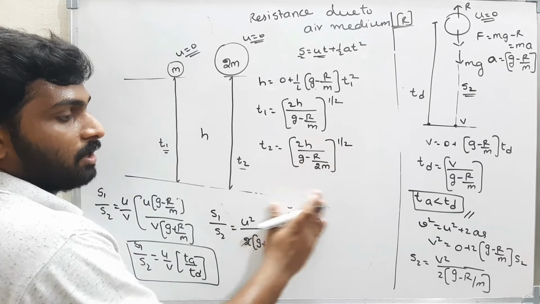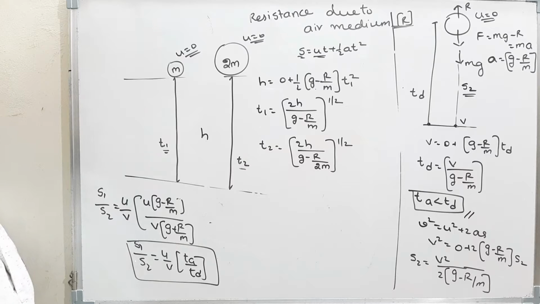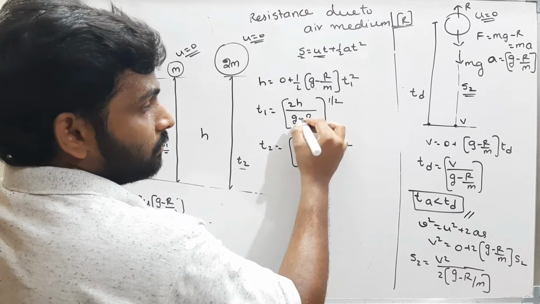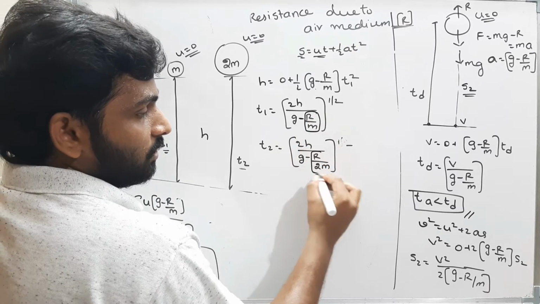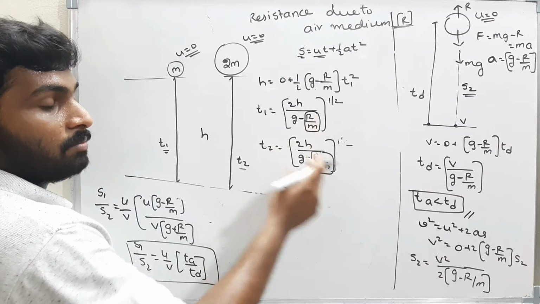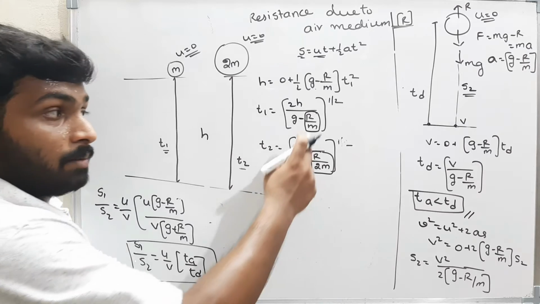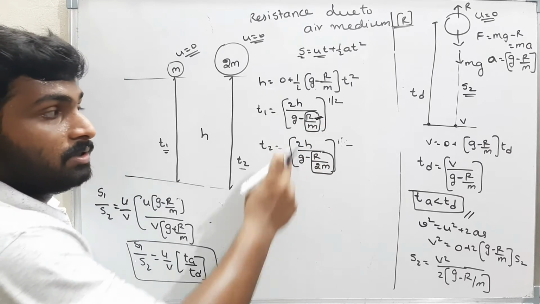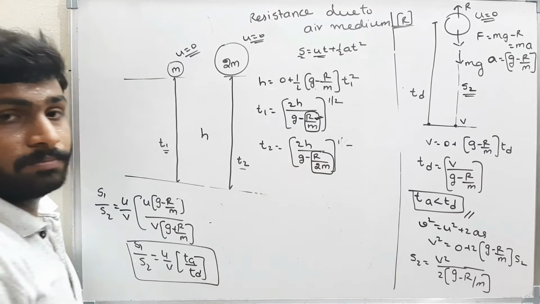Now which time is greater? T1 is greater or T2 is greater? This one is greater or this one is greater? R by m is greater than r by 2m. Now g minus the greater value and g minus a little bit less value.